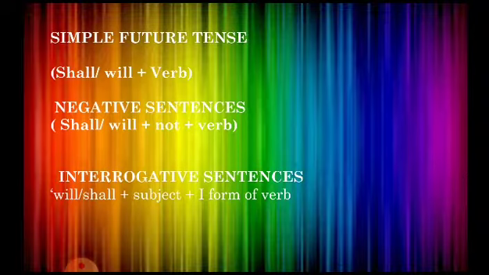We come to the last tense, that is the future tense. In simple future tense, we have shall or will plus the verb. Negative sentences have shall or will plus not plus verb. In interrogative form, we have will or shall plus the subject plus the first form of the verb.